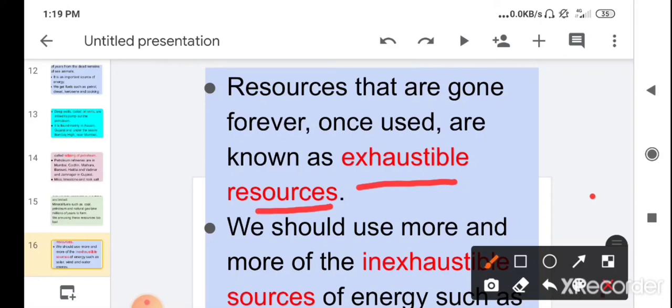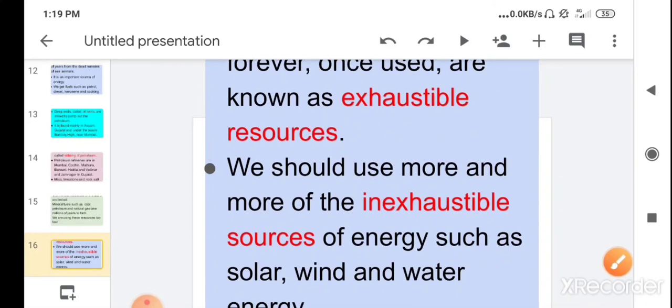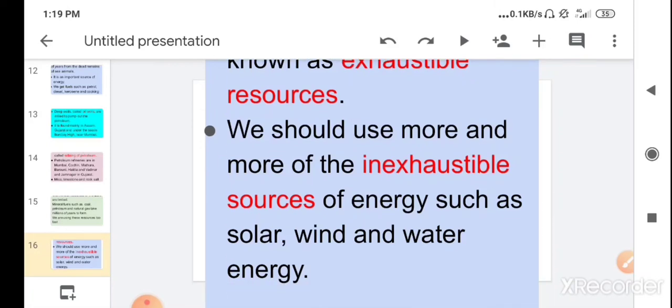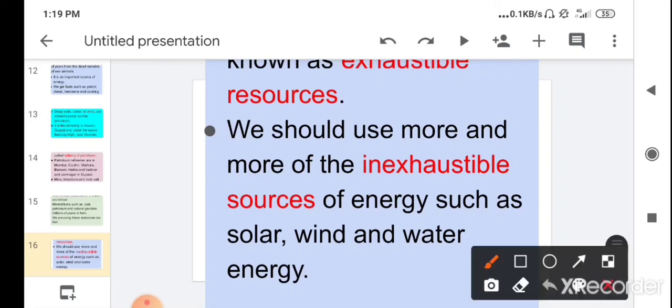But children, there are some other natural resources which we can use more and more. They are known as inexhaustible resources of energy. The natural resources which we can use again and again are known as inexhaustible resources. Examples of inexhaustible resources are solar energy, wind and water energy.